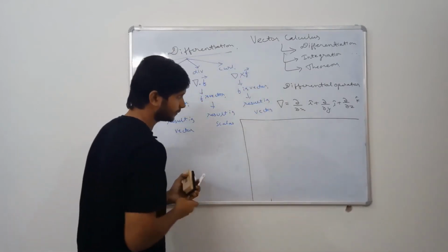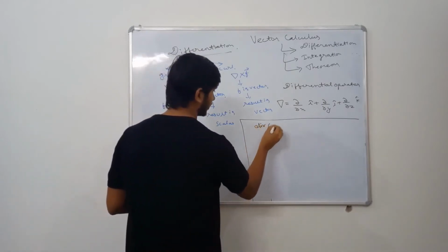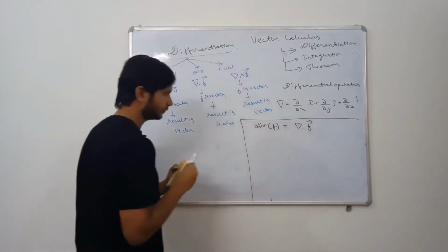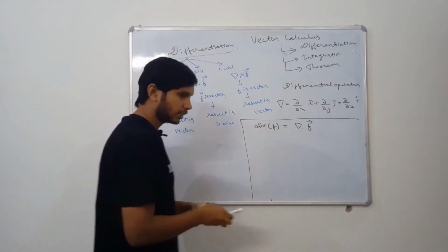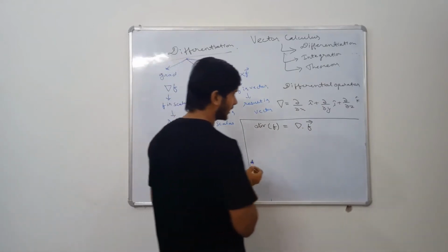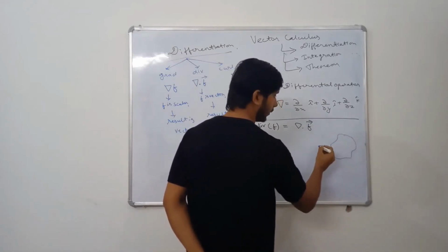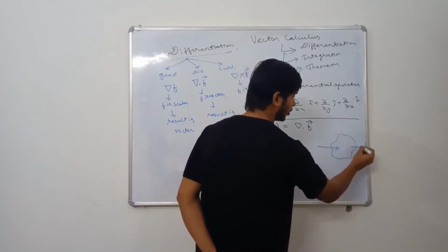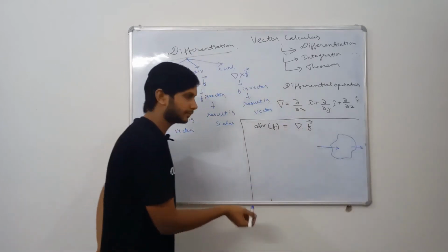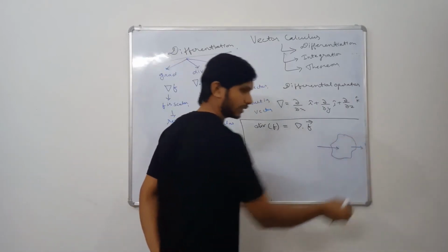Divergence of f, or we can say del dot f vector. Now f is a vector here. Divergence of f is mostly used in aerodynamics. Suppose there is a control volume, and whatever amount is going in or coming out, that means a continuity equation. So we use the continuity equation here, where the amount of mass flow going in and coming out.